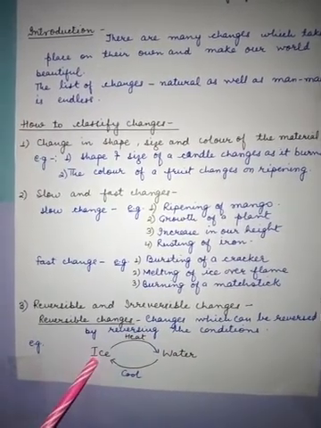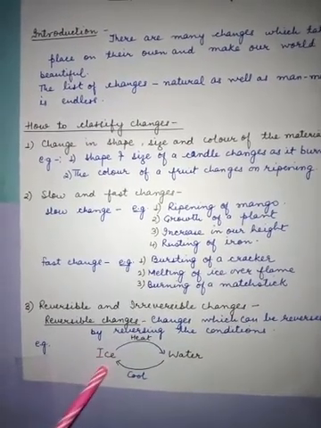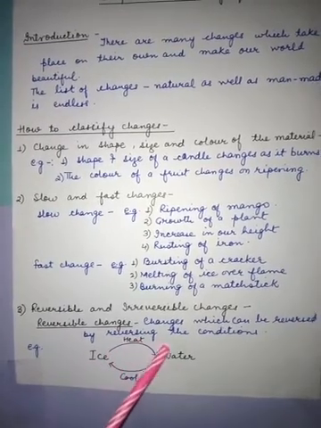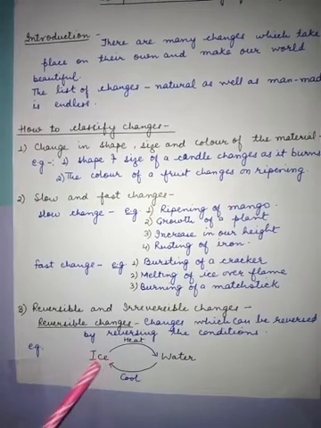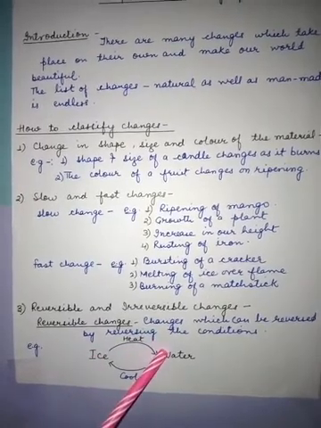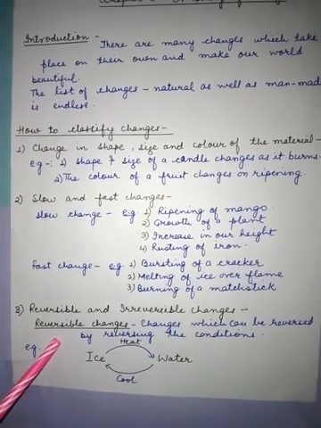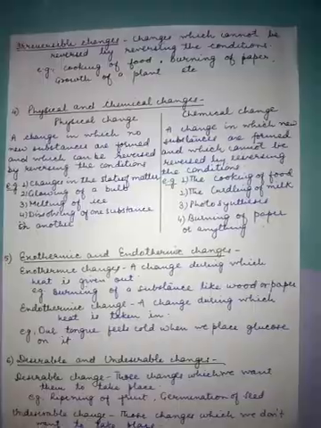Yes, when we cool this water, we will get the ice back. So changes can be reversed by reversing the conditions. Ice converts into water and water again converts into ice. This kind of change is called a reversible change.